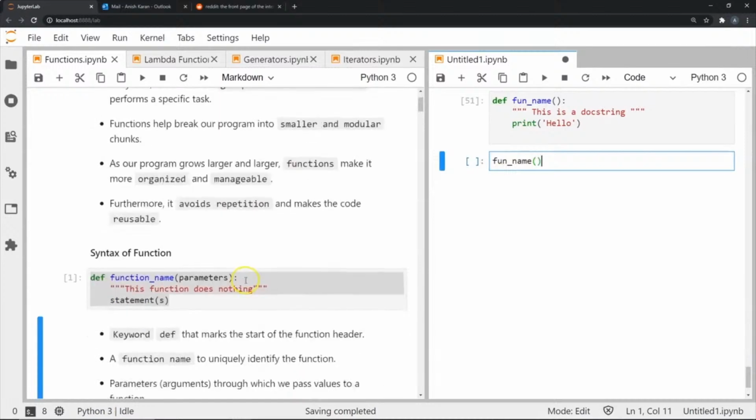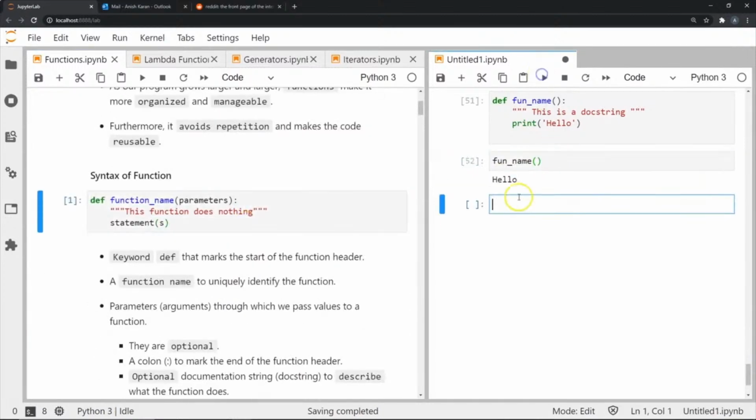This is how you call a function. As you can see, when I call this function, it should print the statement hello. Now let's look at what happened over here. We've used the keyword def to define a function.